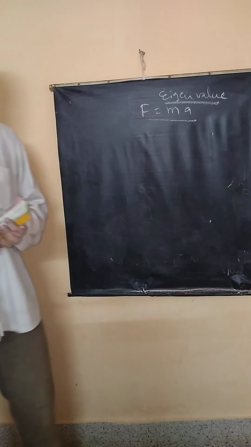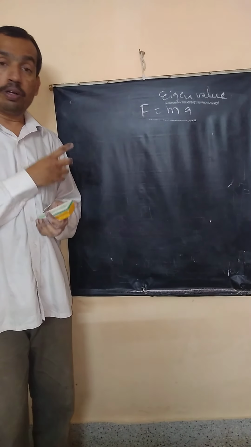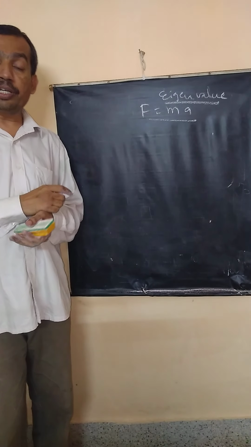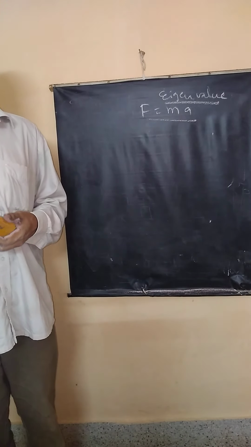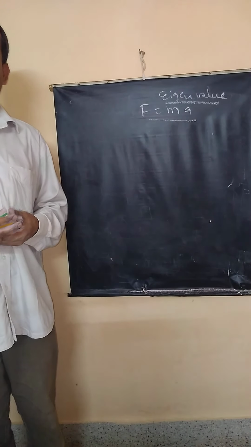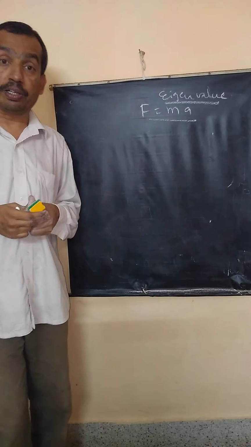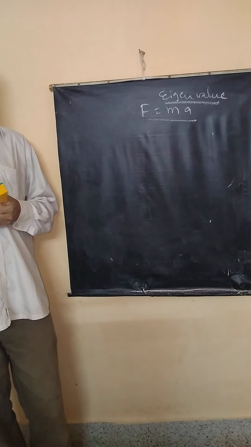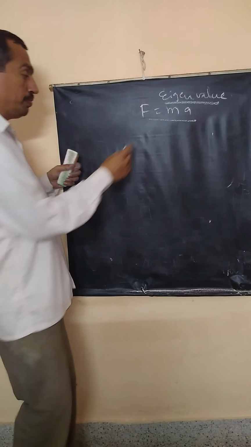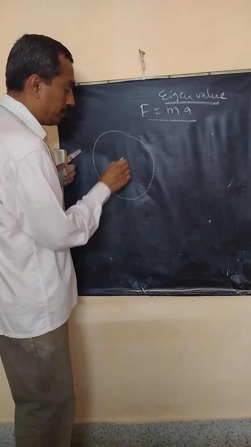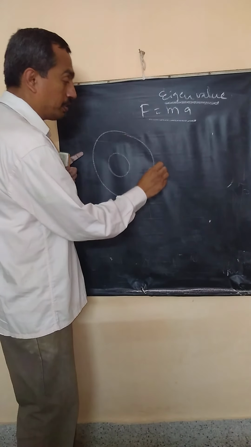How do we now use this information to study and locate a particle in an atom? How did the idea of the orbital emerge? For example, suppose this is a hydrogen atom and this is the nucleus, and I say this is the orbit of the electron.